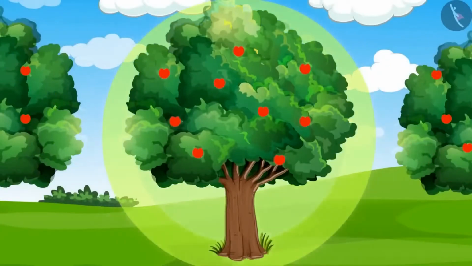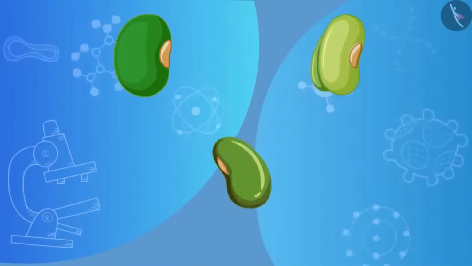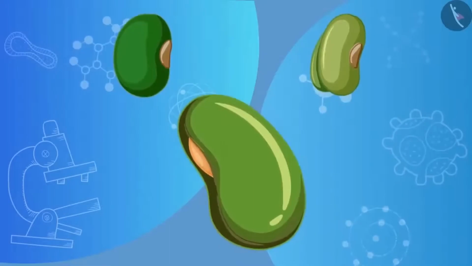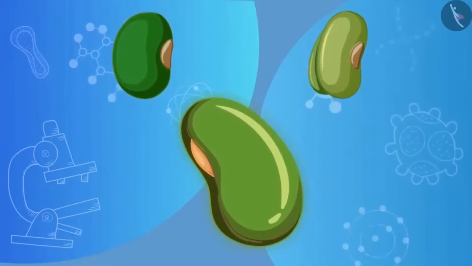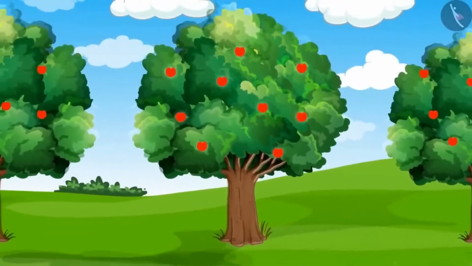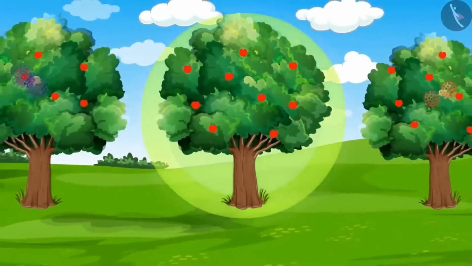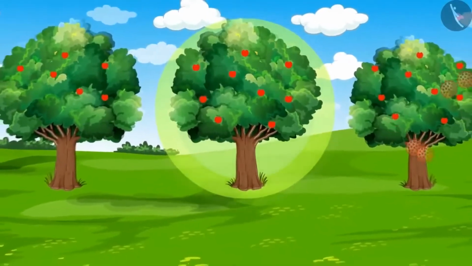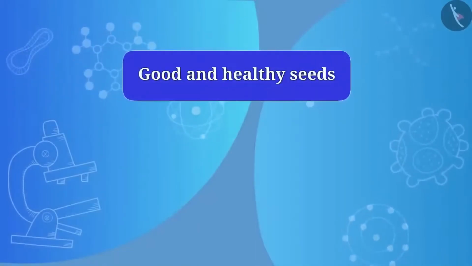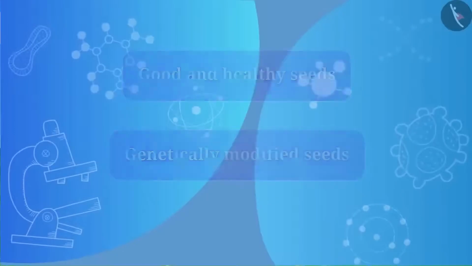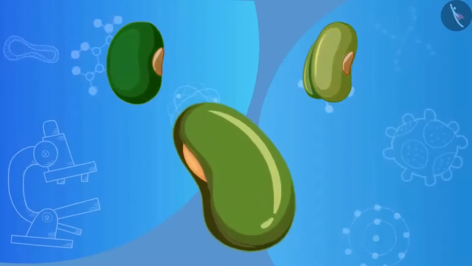But how can we get these two properties? By hybridization. In this method, scientists treat the seeds of both plants in a scientific manner and create a new seed which has the desired properties of both the seeds. So what kind of tree will it be with new seeds, high yield and highly resistant towards diseases? Do you know the other ways by which crops can be improved? The crops can also be improved by the use of good and healthy seeds and by using genetically modified seeds. So friends, by hybridization and by genetic modification, we can make better seeds.